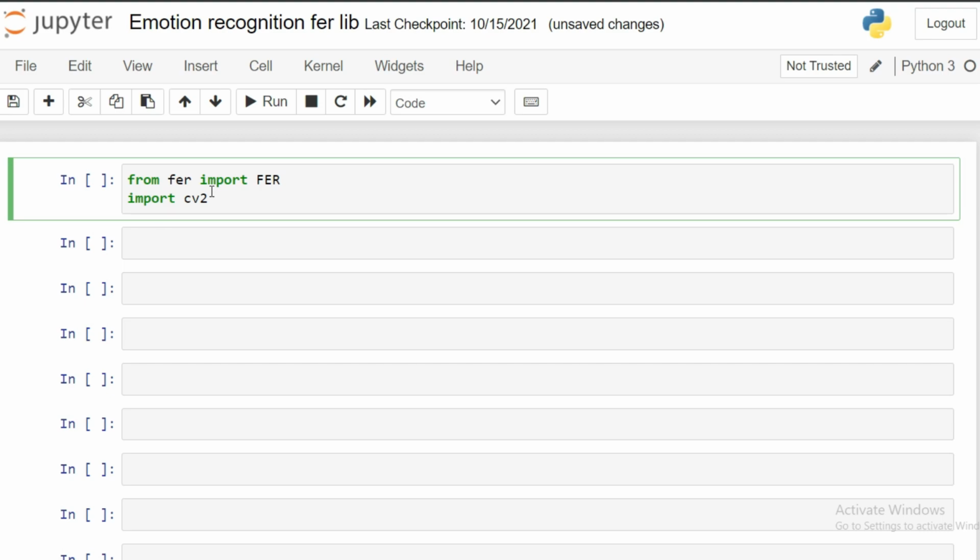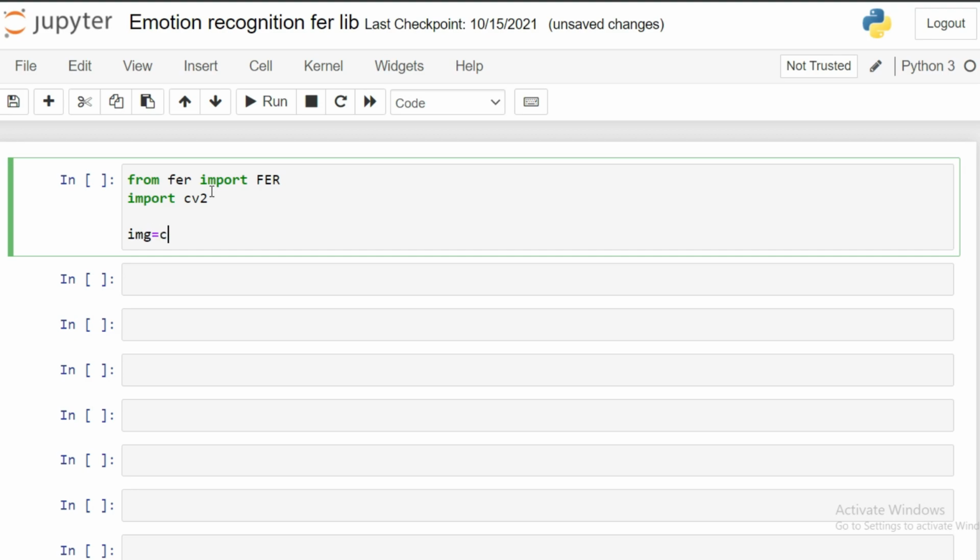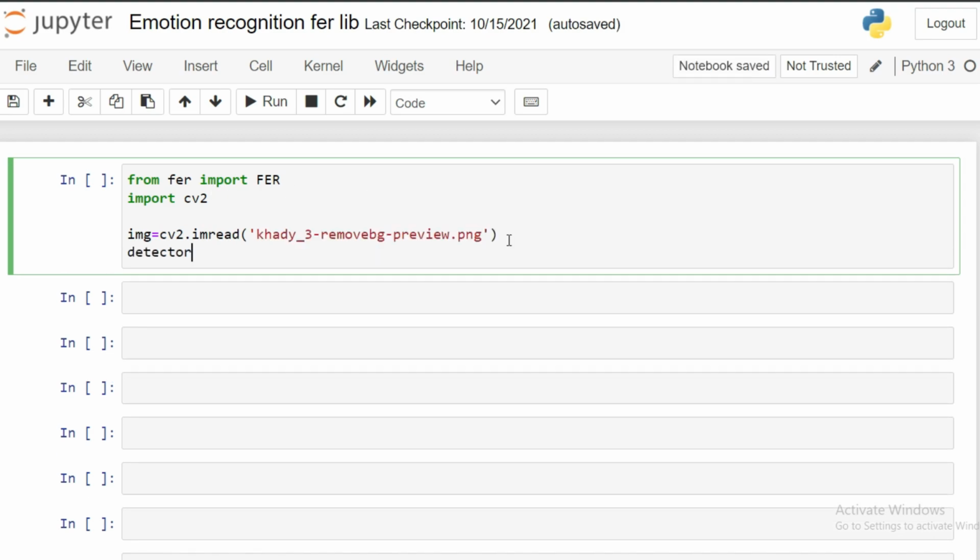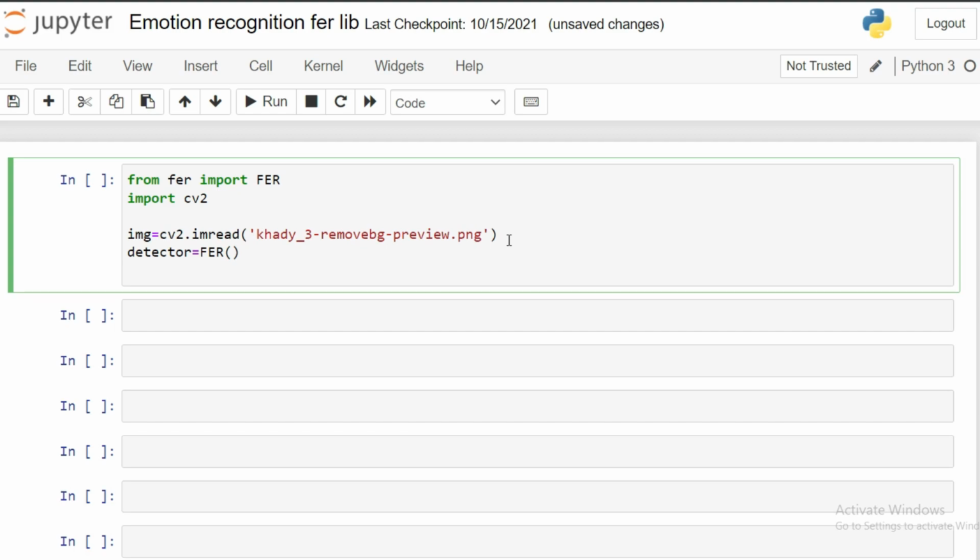After importing these two libraries, you need to create a variable. Here I created a variable called image, and in this variable you put the sample image that you want to test with this library. Then call the FER method, which will initiate the library that we imported. The FER model will capture the emotions of the images, and OpenCV is used to read the images. OpenCV's functionality is very low compared to FER. You have to understand what these libraries do in our code.